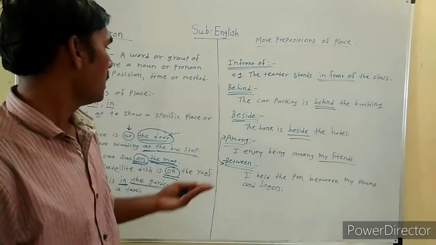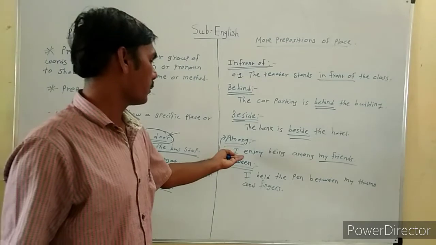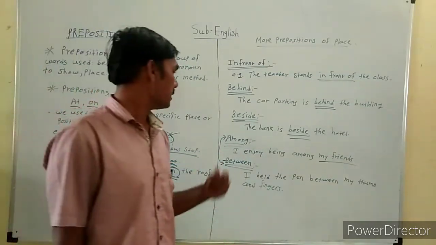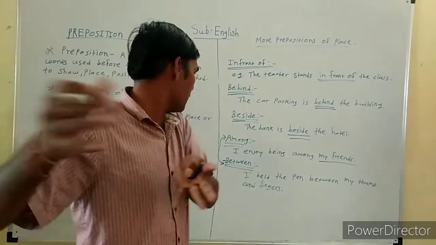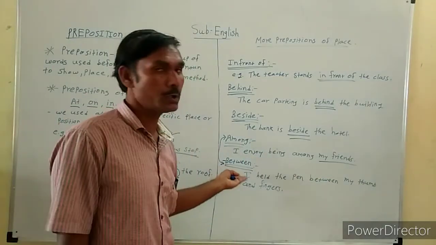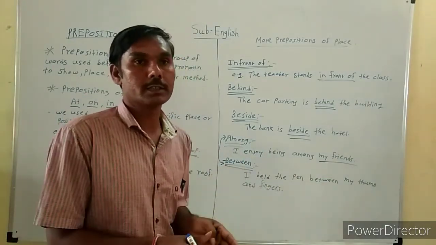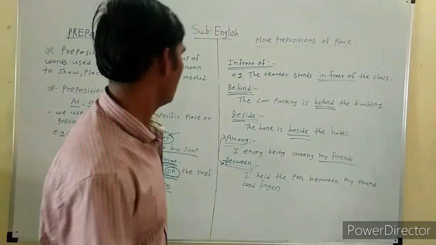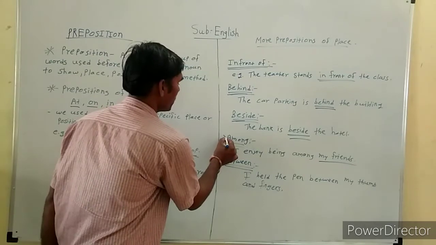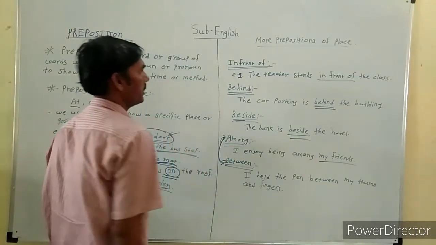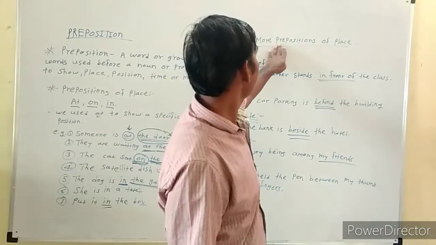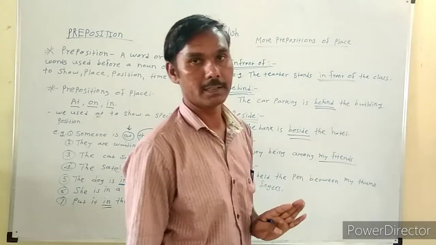We will see another example. Distribute fruits among the children, and distribute fruits between Minesh and Sachin. Here is the difference between among and between. Let's see more prepositions of place.